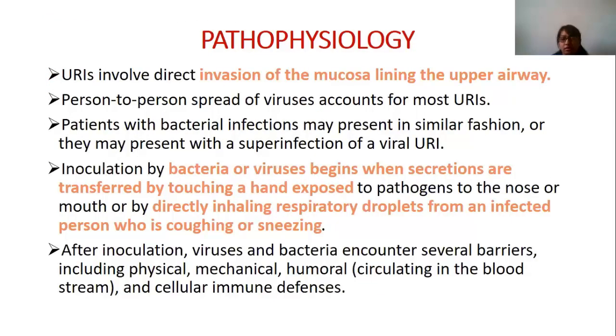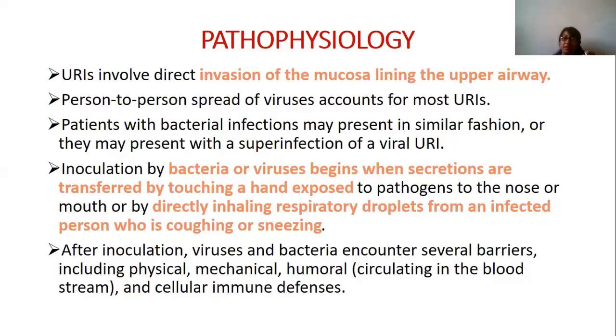So why does the upper respiratory tract infection occur? Generally in the pathophysiology, there is direct invasion of the mucosal lining of the upper airways. Please remember what we have normally studied in pathophysiology. So it directly invades the mucosal lining of the upper airway. Upper airway means the nose and throat, and how it spreads from person to person. A patient with a bacterial infection may present in a similar fashion, or may present with a superinfection to the viral upper respiratory tract infection. So how does it inoculate, meaning how does it spread?